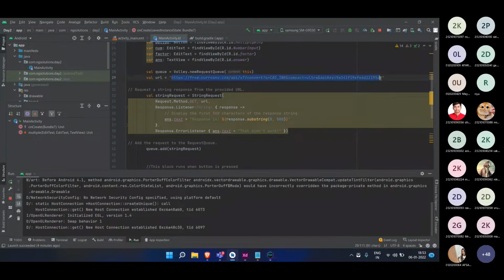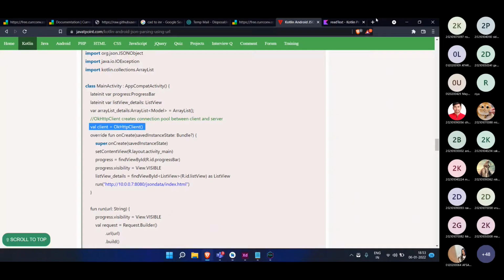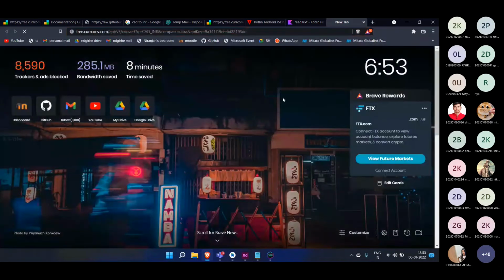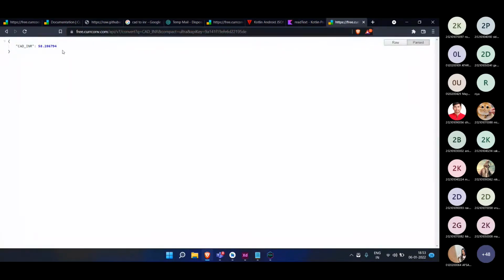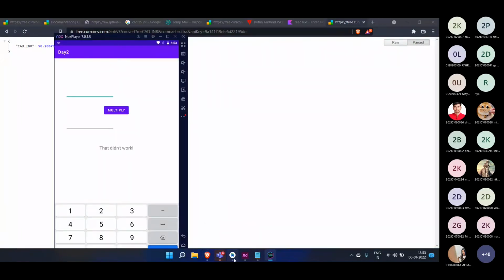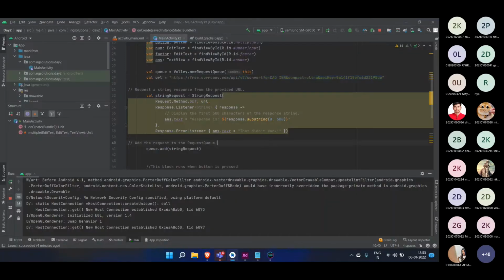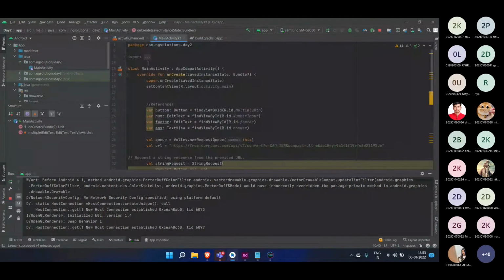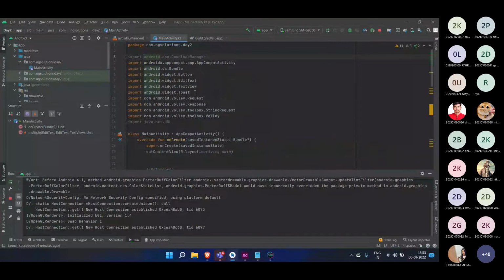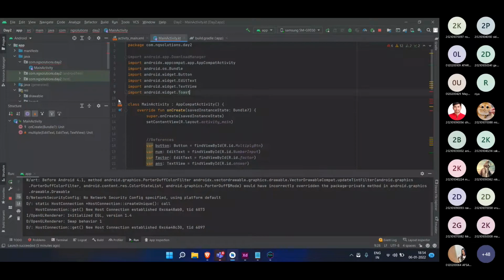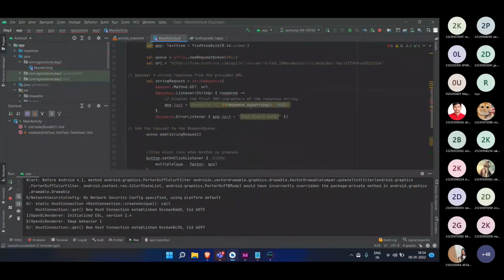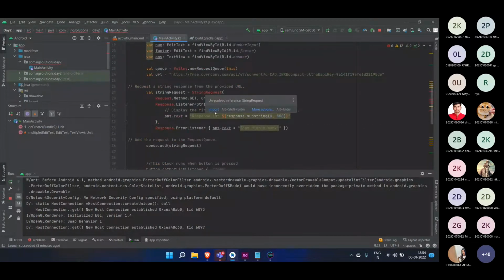Like, let me do this again. This should have worked. I'm not sure why it is not working. Okay, we are getting the response over here, but while fetching that thing in this app, it is showing us some error. So let me remove these things which we are using right now. Let's try importing again.